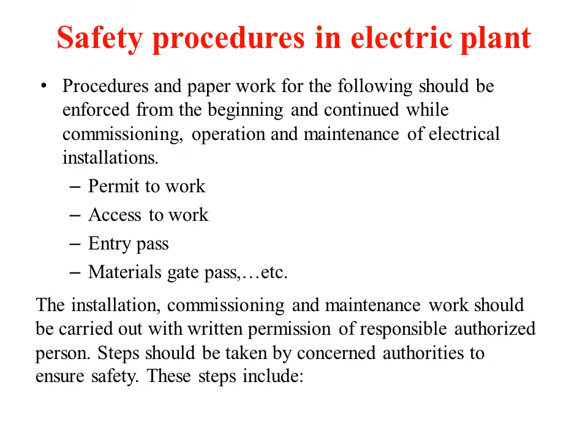Now let us see what safety procedures are to be followed in electrical appliances. The first thing is that there should be proper paperwork, beginning from the start and continued during the commissioning of the plant, during operation, and in case of the electrical installation. This paperwork involves permit to work, access to work, entry pass, materials gate pass, and so many things. So whoever is working on the electrical installation should have proper permit orders with him,